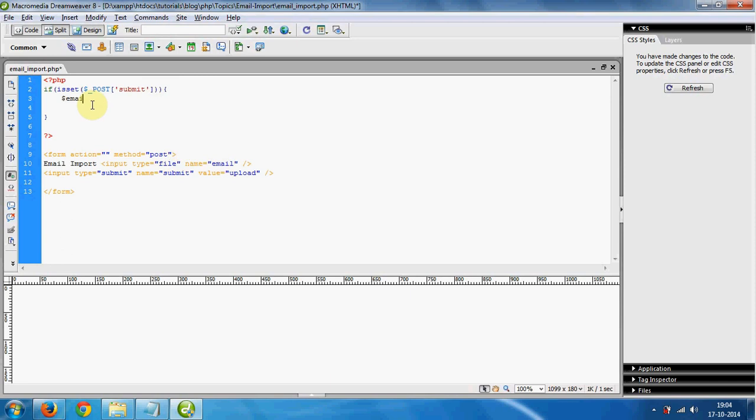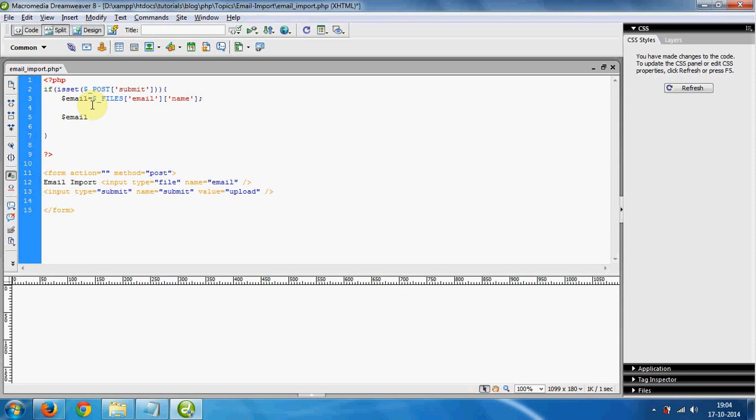So $email equal to $_FILES email name. First thing we have to upload the file. So get a temporary name, $_FILES email tmp underscore name, for the temporary uploaded path.